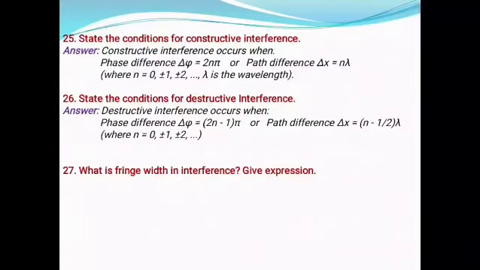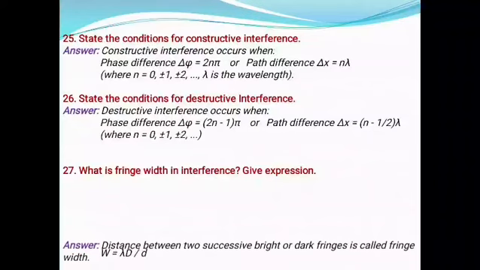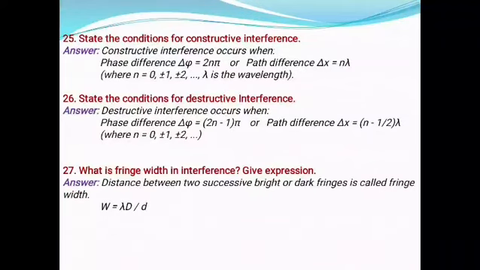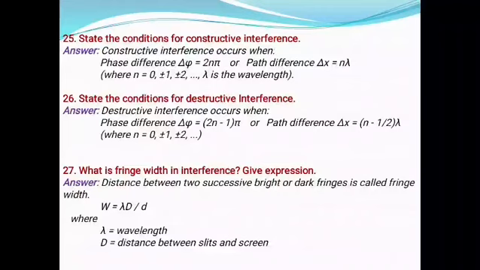What is fringe width in interference? Give expression. Answer: distance between two successive bright or dark fringes is called fringe width, and the expression is W equals λD divided by d, where λ is the wavelength, capital D is the distance between slits and the screen, and small d is the separation between slits.